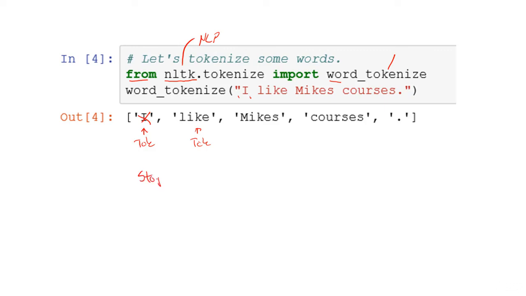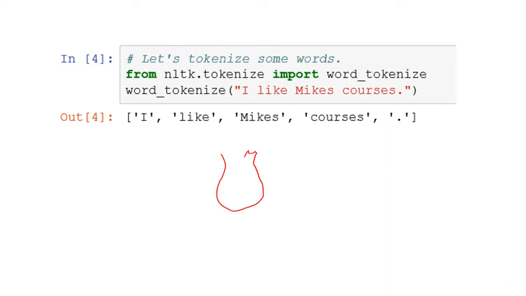We look at words like I. I is what's called a stop word. Stop words have no meaning, and we can get rid of them. What about the word like? Like we need. That definitely has sentiment. Mike's courses. All right, we're keeping all this. We can get rid of that too. So now we have 3 words. These are 3 tokens. So now what do we do?